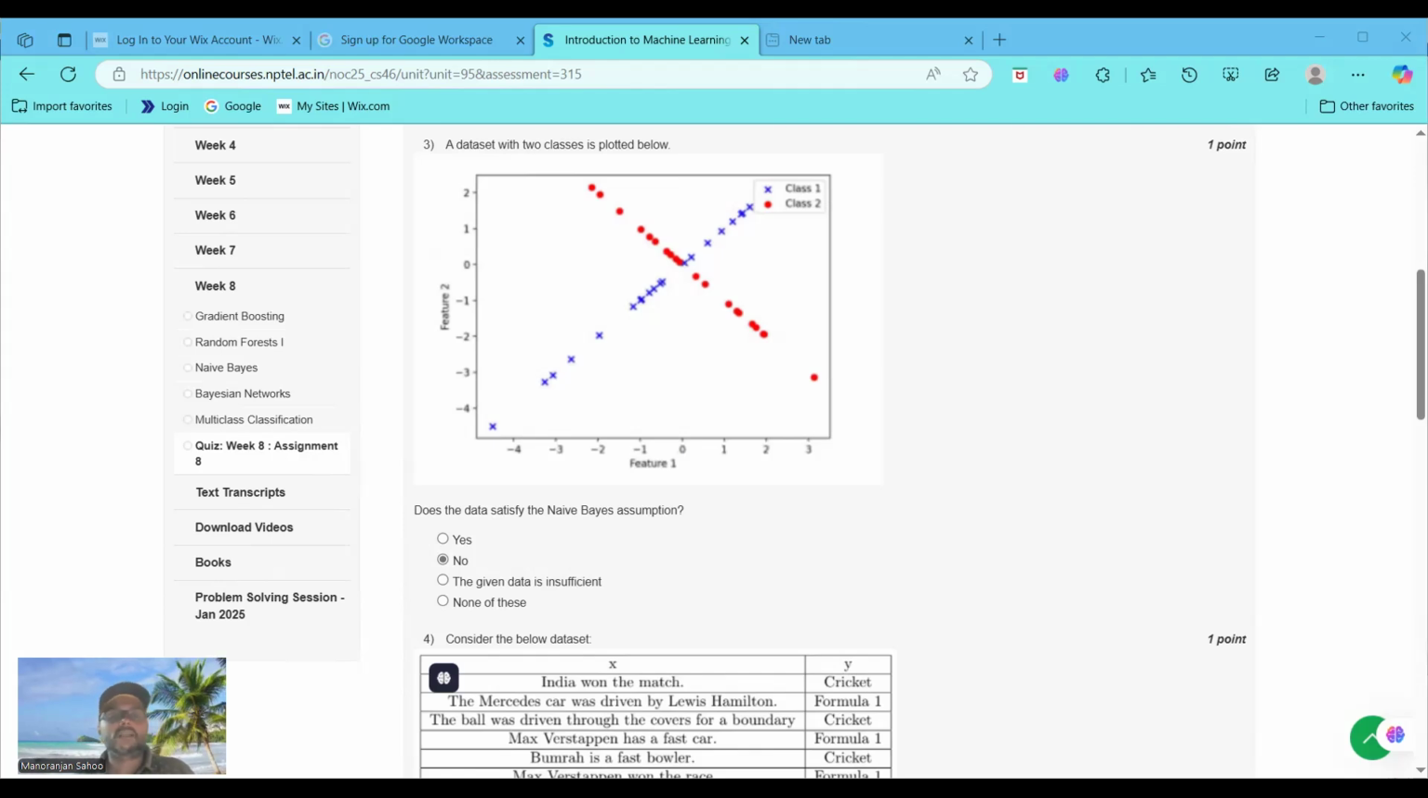Why is it not satisfied? Because the naive Bayes assumption is that the features are conditionally independent given the class labels. In the given data set, the features are clearly correlated. Feature 1 and feature 2 are not independent, so the assumption is violated. The correct answer will be option no.